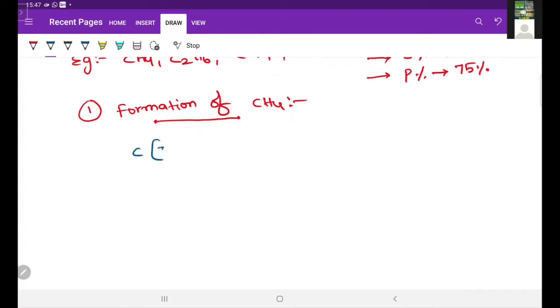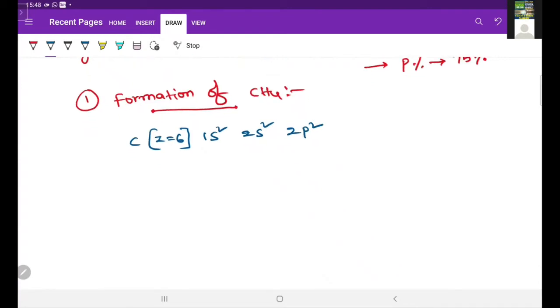Carbon atomic number is 6. Electronic configuration is 1s2, 2s2, 2p2. Here total 2 shells are there. Second shell is the valence shell. In this valence shell, 2s has 2 electrons and 2p has 2 electrons. So this is the ground state configuration.